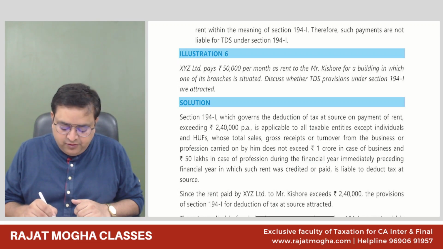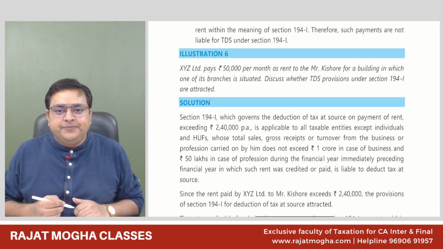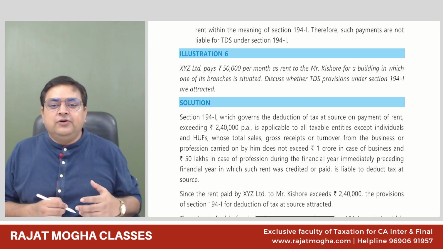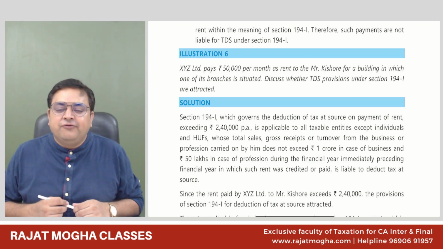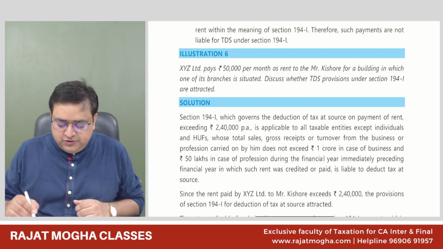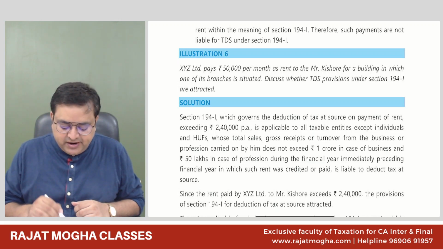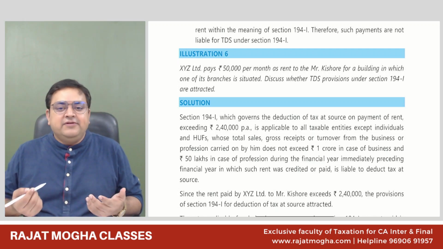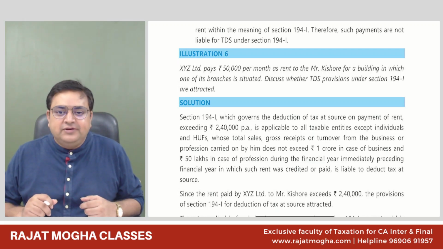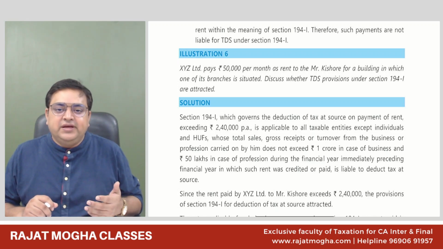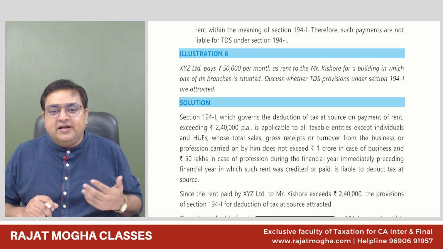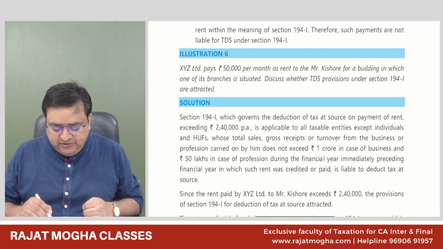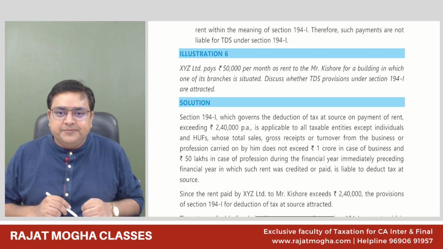194IB is applicable on individual or HUF, those who are not covered in 194I. So who are not covered? Where turnover of the last year is less than 1 crore or 50 lakh as the case may be of profession. If it was less, then you can't deduct TDS in 194I. You can deduct in 194IB. Or let's say, for example, any individual who is giving his personal rent, this person is actually not doing any business, but he's having a salary income. So that individual or HUF will also be covered in 194IB.